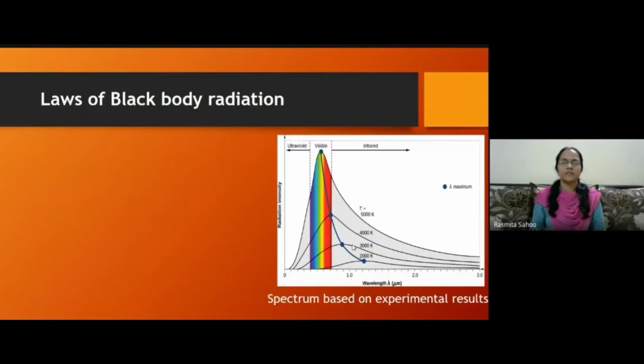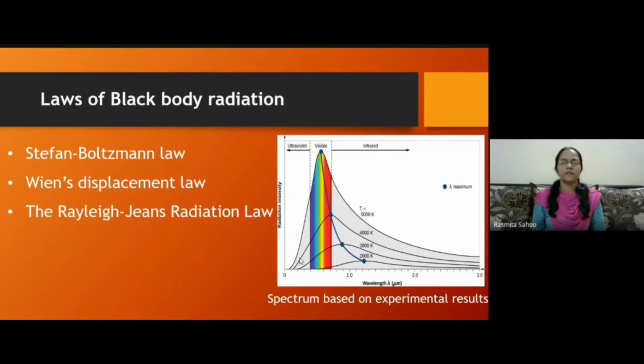So this is the spectrum we have seen based on the experimental results, and the different laws we have discussed are the Stefan-Boltzmann law, Wien's law, and Rayleigh-Jeans law. Finally, we have seen these laws fail to explain the spectrum at some points, but Planck's law, which is based on quantum mechanics assumptions, could explain the spectrum completely. So today we'll see the derivation of Planck's law.